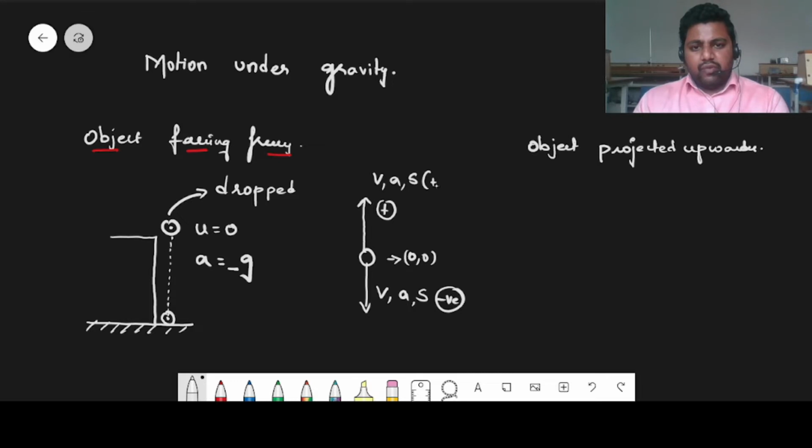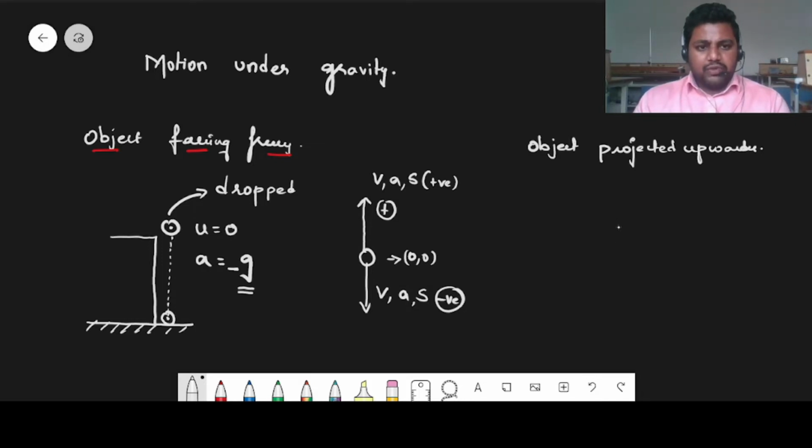Now, why do we consider that the acceleration due to gravity is always acting in the downward direction and is negative? Because the gravitational force is always acting towards the center of the earth. That is the reason why acceleration due to gravity on an object, whether it is moving upward or downward, will be considered negative. If the acceleration of the object is in the upward direction, we consider it positive. If it is in the downward direction, we consider it negative. Since gravity always acts downward, acceleration due to gravity will always be considered negative. I hope you got that point.